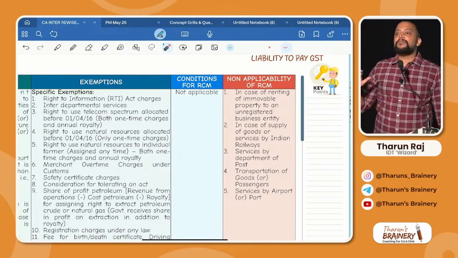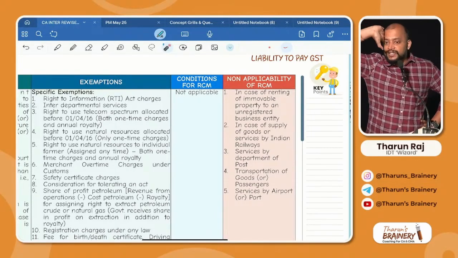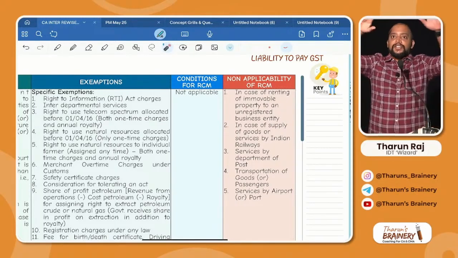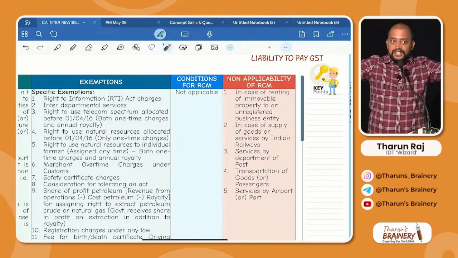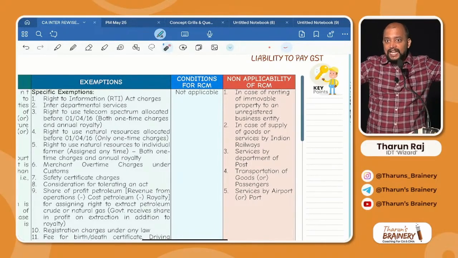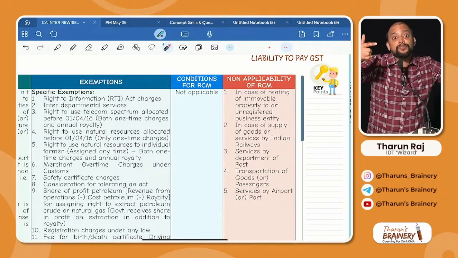Non-applicability of RCM. Remember, in 5 cases, government only will pay GST under FCM. RCM is not applicable. What are they? If you recollect, one chart we discussed yesterday. First one is Department of Post. Next, railways. Next, transportation. Next, airport or port.